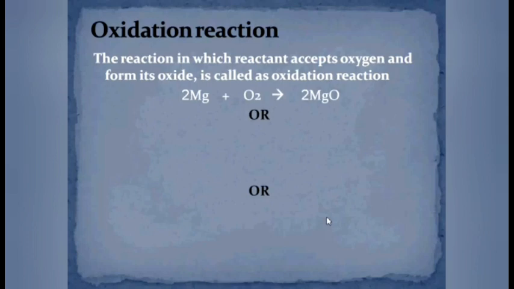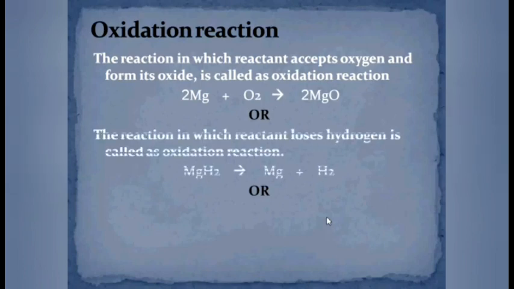For example, if you take a ribbon of magnesium metal and if you put it on a spirit lamp, in presence of oxygen, it catches fire, it burns, and after burning, it produces magnesium oxide. As magnesium accepts oxygen and forms its oxide, this reaction is called as oxidation reaction.